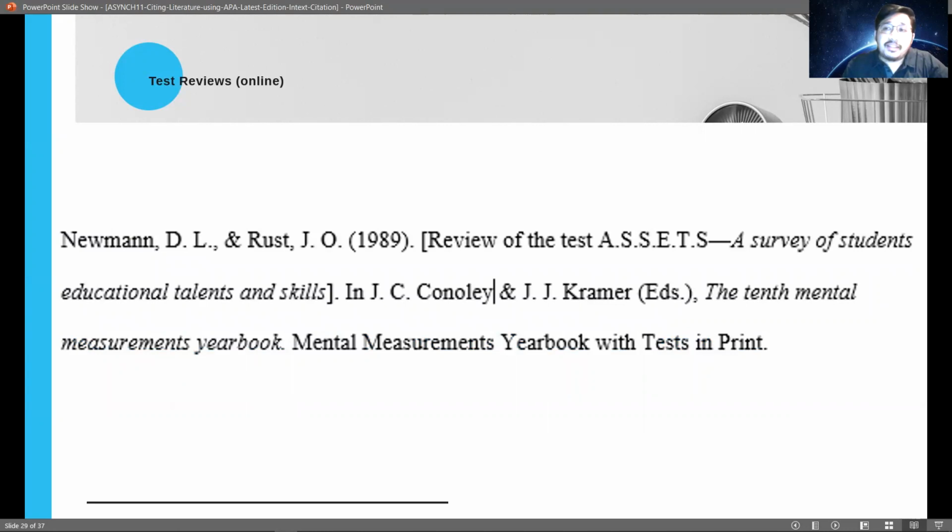Now, what if this is a test review? Specifically, what if this is an online test review? We have to state the names of the proponent, followed by the copyright year, and then we state the name of the test. After the name of the test, we state the testing center where this was implemented, and the name of the reference where we got this from. And then it is followed by the name of the publisher.